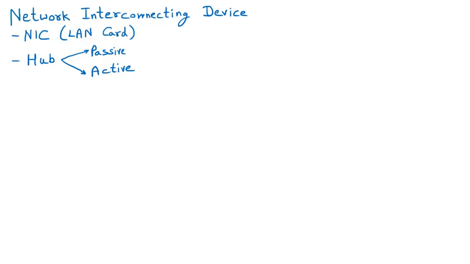So today we are discussing the network interconnecting devices, in which we have already discussed the NIC, which is the LAN card, and we know that the hub was there. In the hub there were two types of hub: one is the passive hub and another one is the active hub. We know there is a smaller number of ports in the passive hub and more ports in the active hub. Also the coupling is there in the active hub, but the problem in the hub was the physical connection. So today the topic we are discussing is the switch.